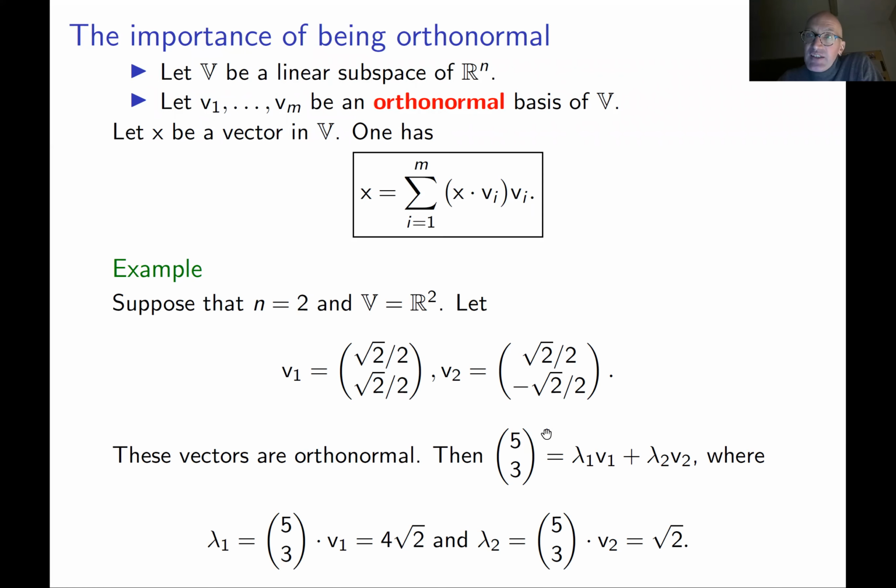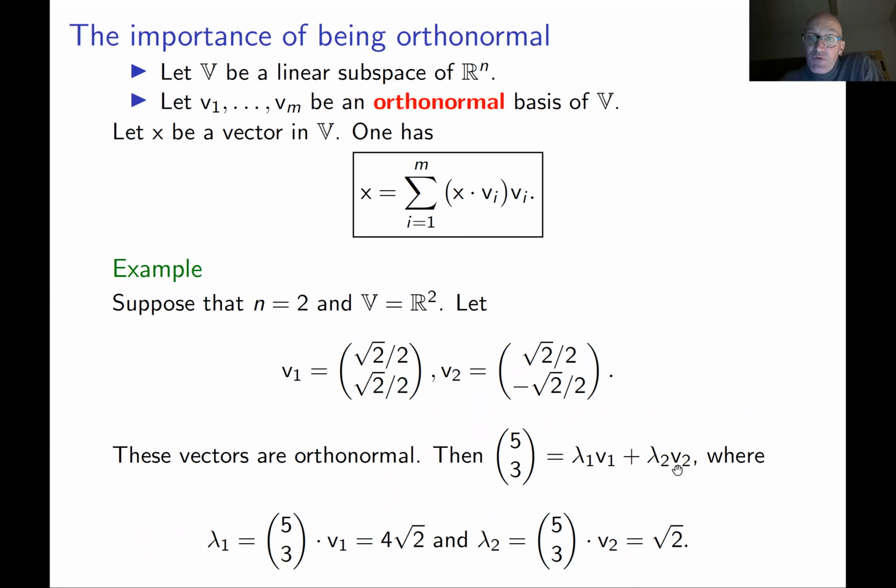This basically means that every vector in R2 is a linear combination of these two. So for example, I randomly grabbed the vector (5, 3). So (5, 3) should be a linear combination of v1 and v2. The question is how to find this lambda 1, lambda 2. Again, you just take a dot product of the left-hand side and the right-hand side. On the right-hand side, if you take the dot product with v1, you get lambda 1. On the left-hand side, you get (5, 3) dot product with v1, which you can compute, which is 4 root 2.